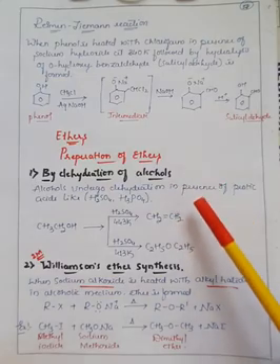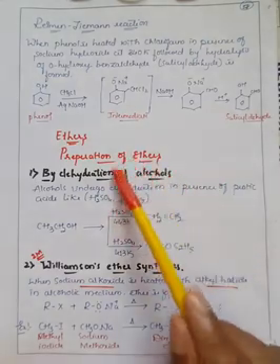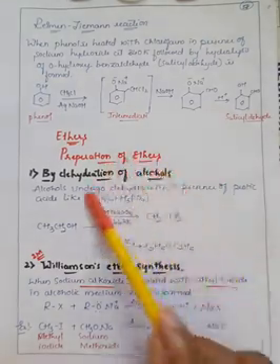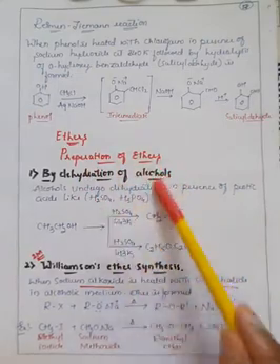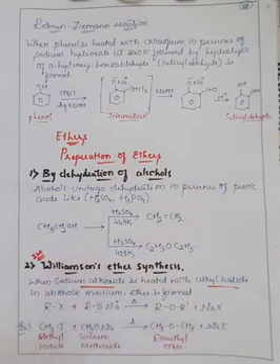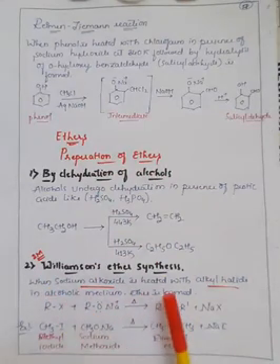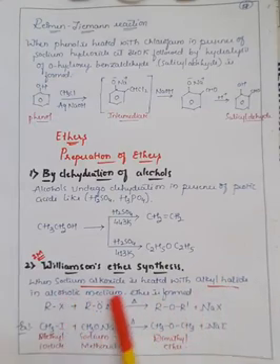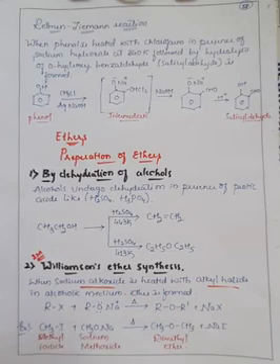One is that we can prepare ethers by dehydration of alcohol. Dehydration means removing the water molecule from the alcohol. The second one is Williamson ether synthesis. In Williamson ether synthesis, what happens? The sodium alkoxide is heated with alkyl halide in an alcoholic medium. So easily we can prepare the ethers.